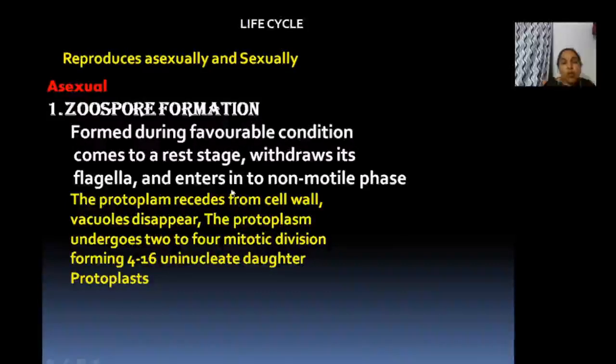Then how does the protoplasm produce it? The protoplasm enlarges, vacuoles disappear, flagella sometimes also disappear, and the protoplasm undergoes mitotic division and produces up to 16 uninucleate daughter protoplasts. Understood?